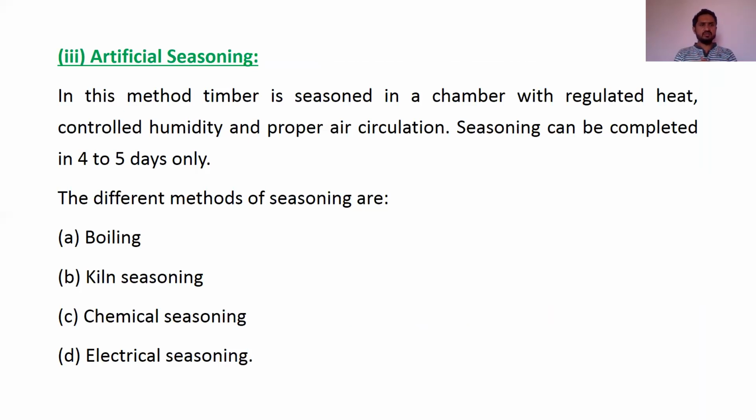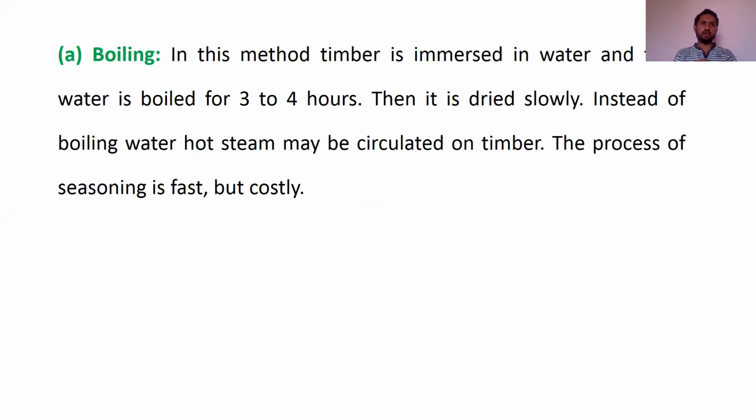There are four methods in that. First is boiling, then kiln seasoning, chemical seasoning, and electrical seasoning. The first one is boiling. In this method, timber is immersed in water, and the water is boiled for 3 to 4 hours. Then it is dried slowly. Instead of boiling water, hot steam may be circulated on the timber. The process of seasoning is fast but costly.